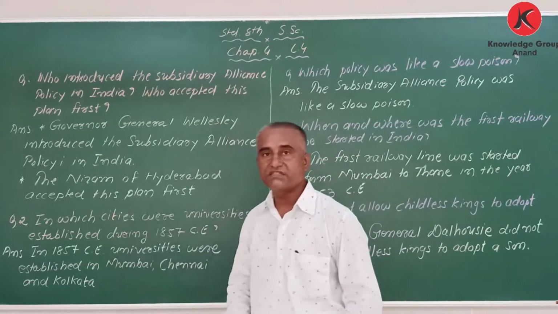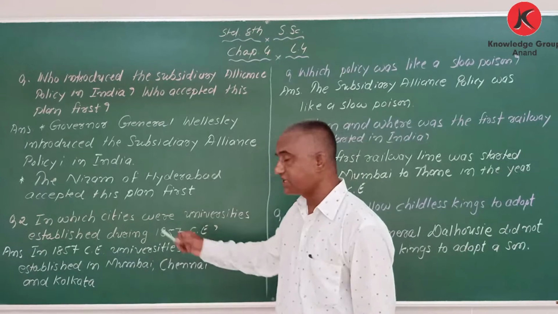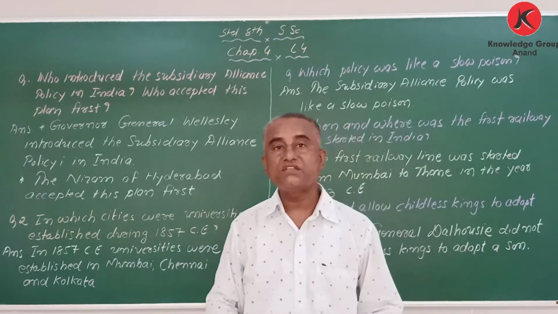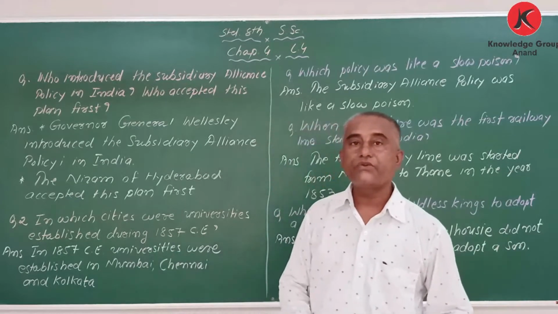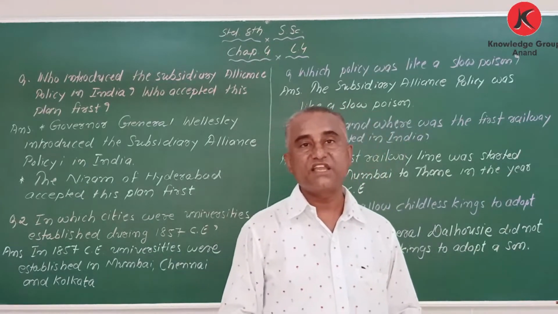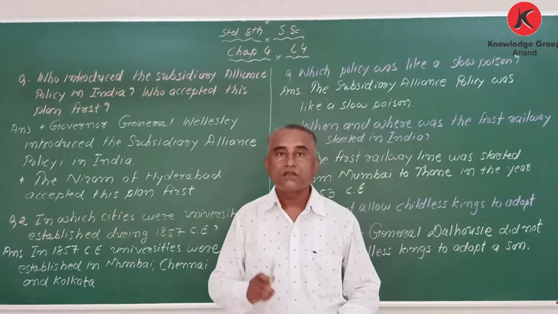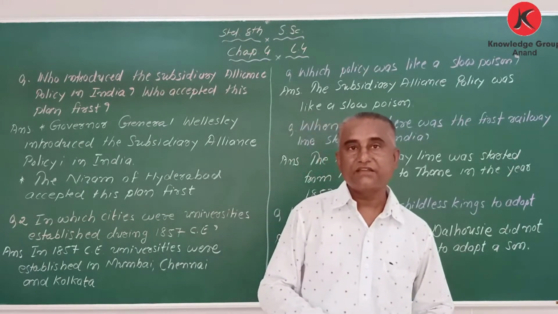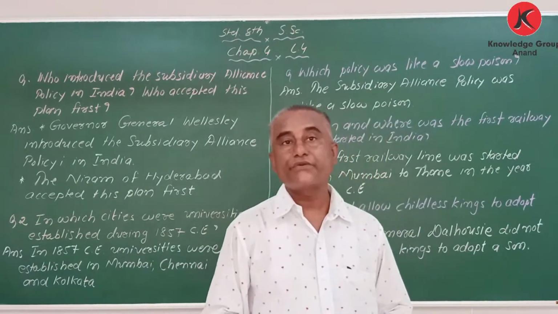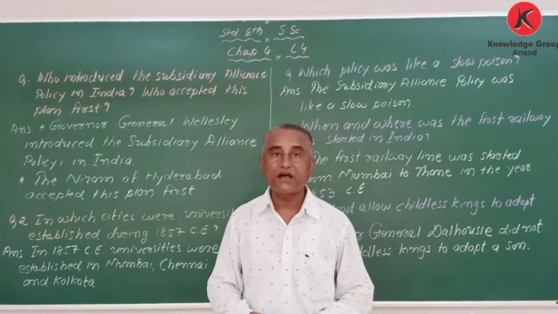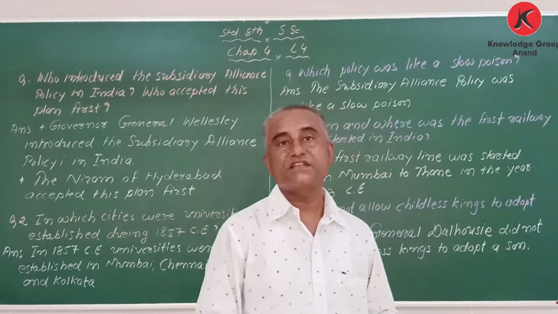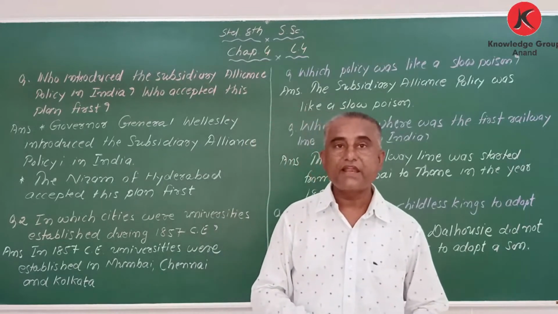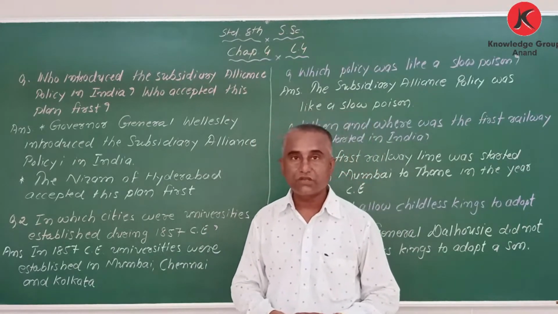Now the second question is, in which cities were universities established during 1857 CE? My dear student, in 1857, during the period of Lord Dalhousie, he introduced English education and established 3 universities at 3 different places.